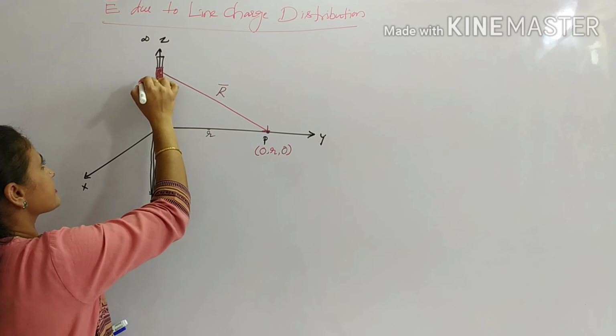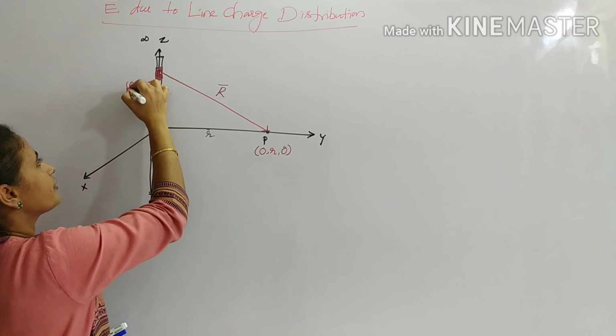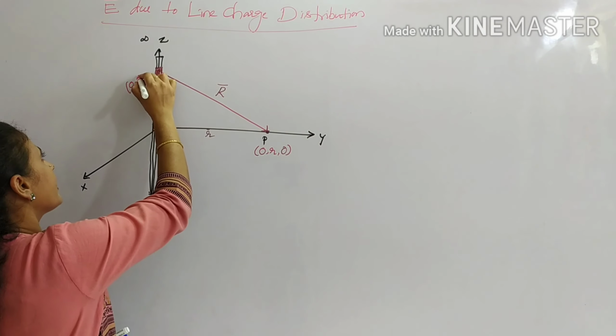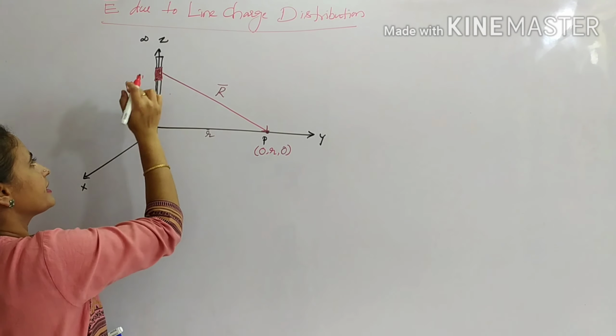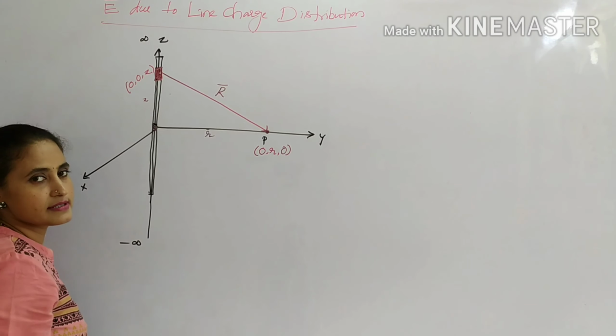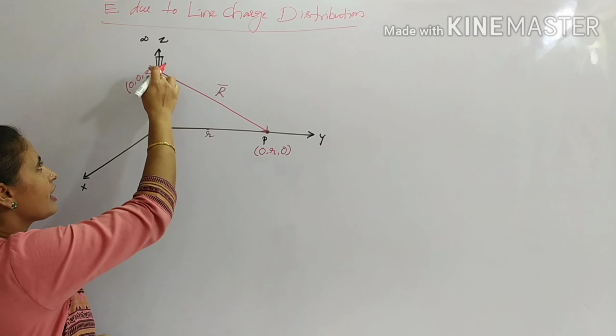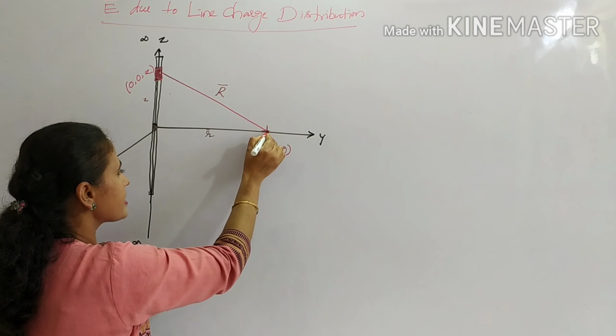So if it is on the z-axis, the x coordinate is 0, and on the z-axis the y coordinate is also 0. And what is the z coordinate? The z is a distance I have written as z. So this is z. Okay. So now we have seen that this is one point charge, this is also one point charge.